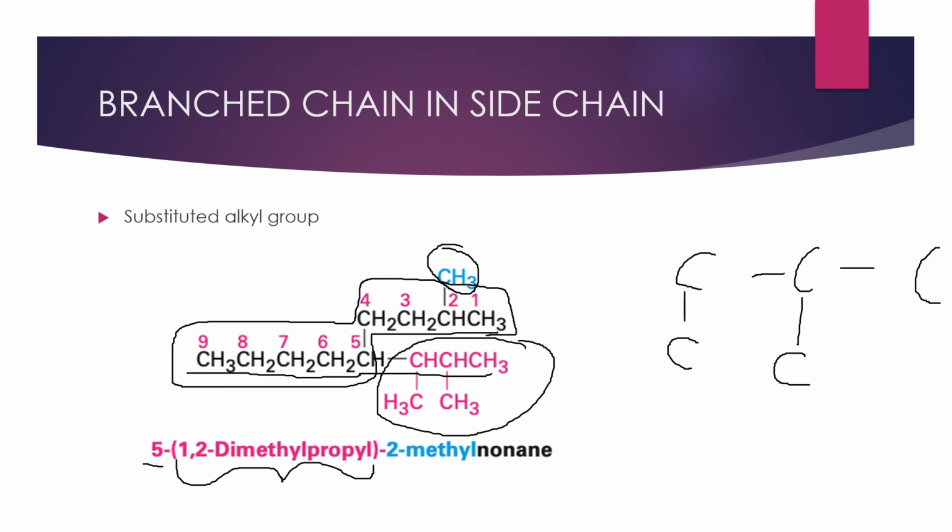Whenever you have some branches, and that branch again has some side chains, then you have to identify that as a substituted alkyl group. Then based on that we can write the name.